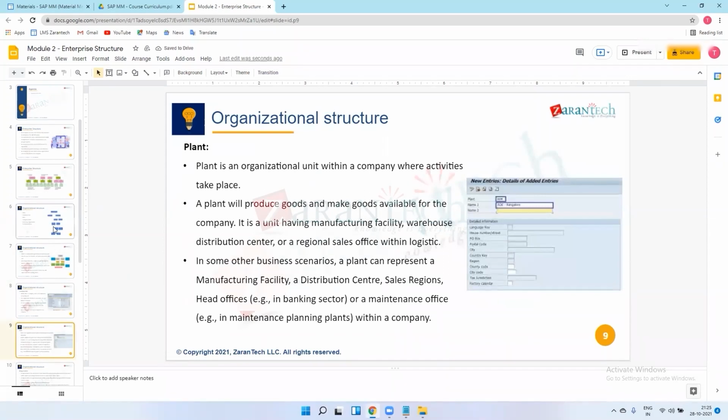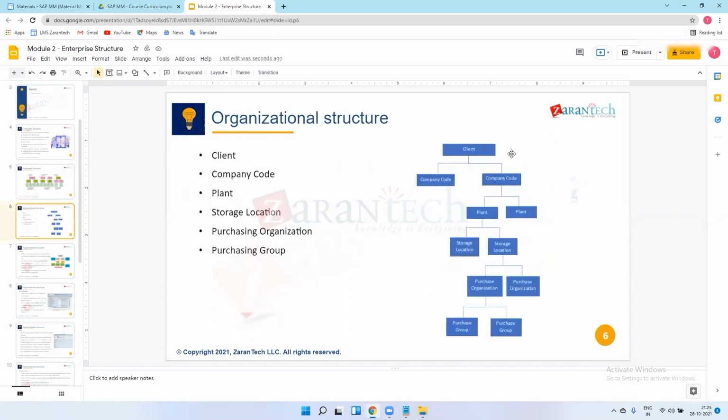Next, the plant. This is an organizational unit within a company where activity takes place. If there is a plant, this plant must be created under a company code only. Without a company code, we don't create a plant. So if there is a plant, then a company code is a must for it. When I create this plant in the system, I will explain this again. Let's see, this is the company code, and in the company code there are two plants here.